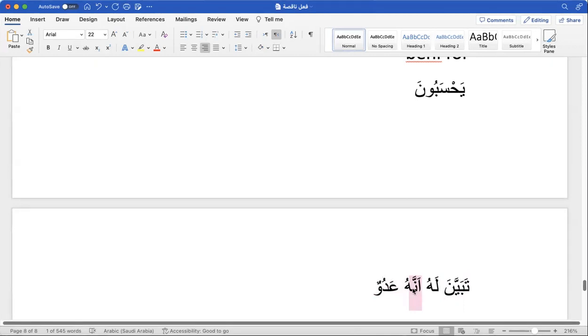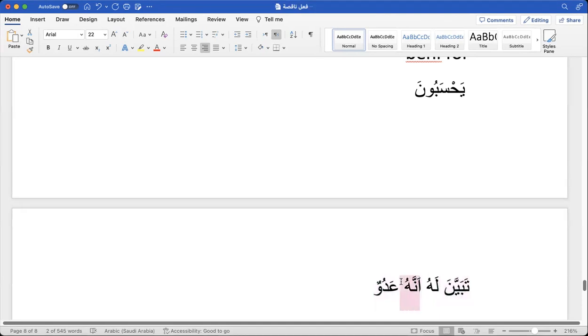But this anna has come here, so that means this anna made everything a compound ism. Now if it is a compound ism, it can act as maf'ul bihi or fa'il. But here, why is it fa'il? Because this is a huwa version of fa'il mazi. Huwa version of fa'il mazi can have an outside doer, right?